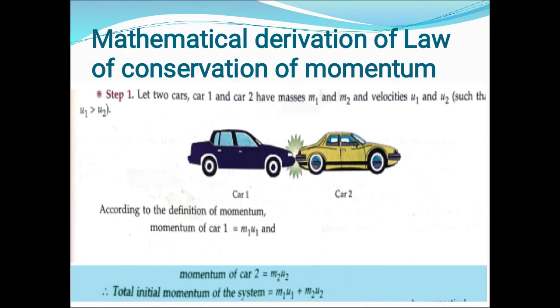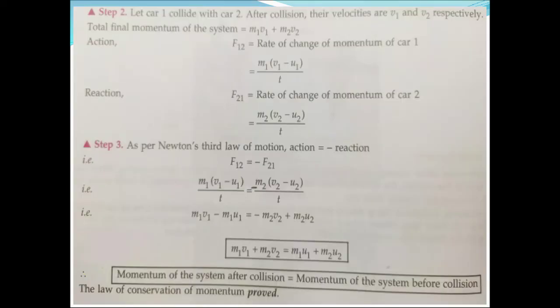Now what happens when car 1 collides with car 2? Car 1 will apply force on car 2, and according to Newton's third law of motion, car 2 will also apply force on car 1. Same force but in opposite direction. And according to Newton's second law of motion, we know that when force is applied on an object, there is a change in momentum of this object. So let us see what will happen.